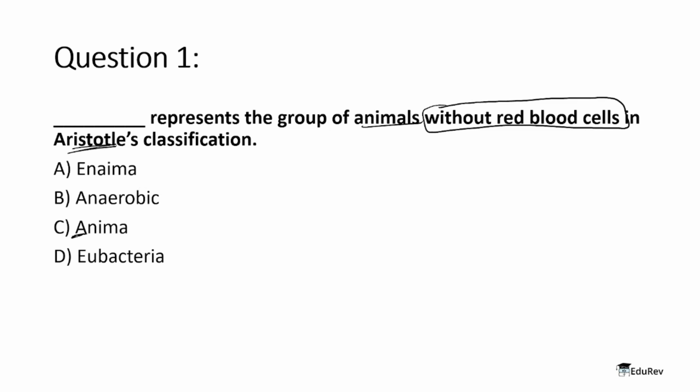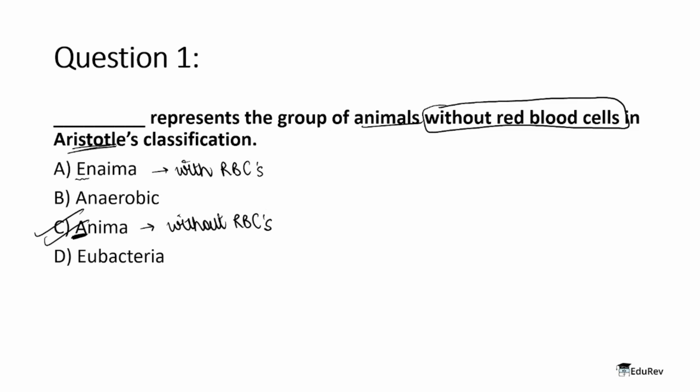So from our options we have option C, Anaima, which basically means without RBCs, without the red blood cells. So our answer would be option C. If you look at the other options, for example option A, Enaima, it means with red blood cells, and both of them were given in Aristotle's classification.